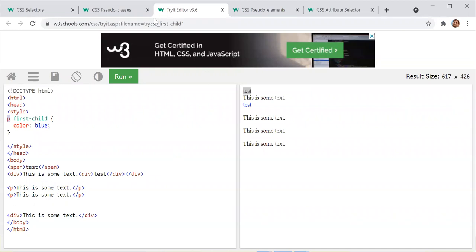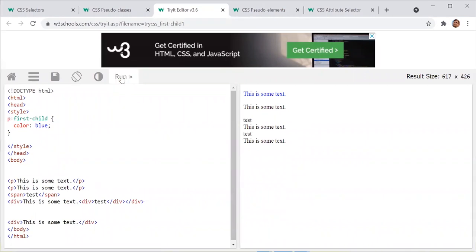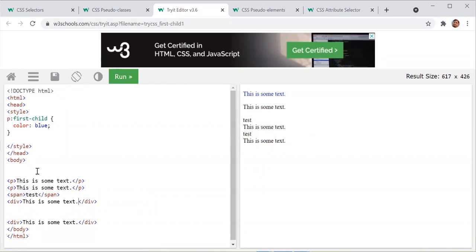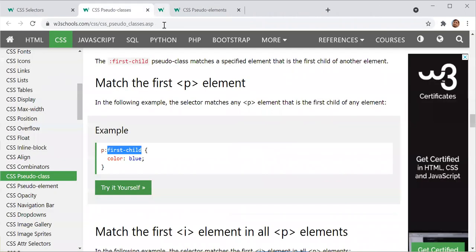Anyone have a doubt on this? We can elaborate. Can you run it now? Nothing will happen. If I remove this, then the first one will happen. And if I put the same thing here, and if I put something again, then it will not. Okay, let's move next then.